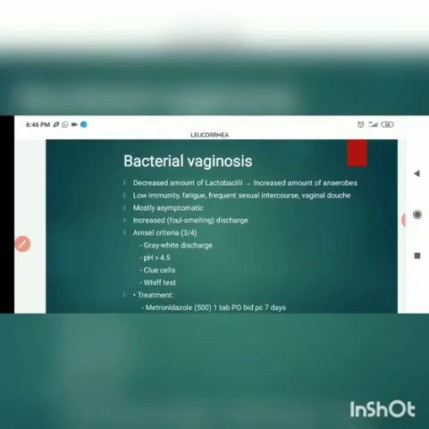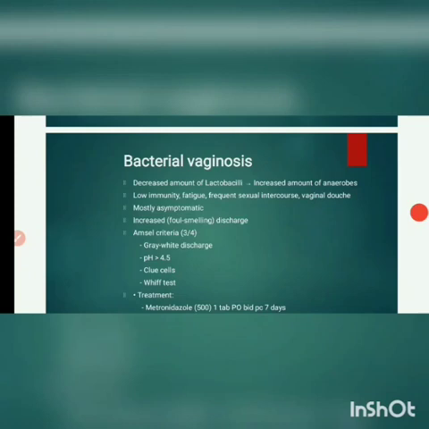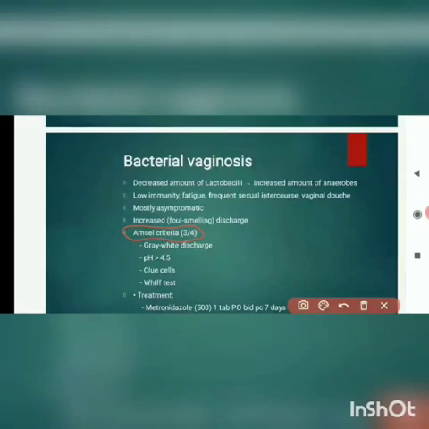Now bacterial vaginosis. The main important thing is Amsel's criteria here. What is Amsel's criteria? There are four criteria. One is homogeneous vaginal discharge, and typically it will be grayish white in color. Next is pH should be more than 4.5. That means it occurs in alkaline pH. Very important. Next is clue cells. What are clue cells?